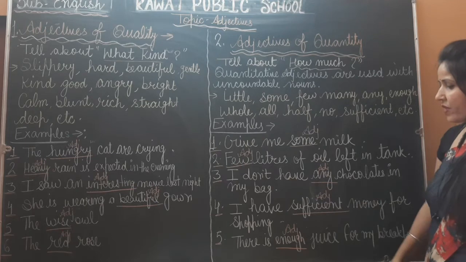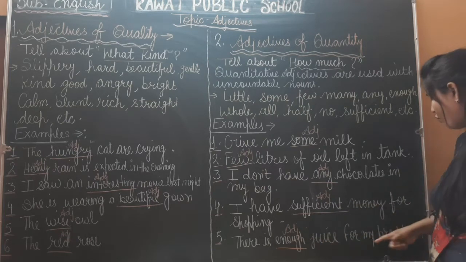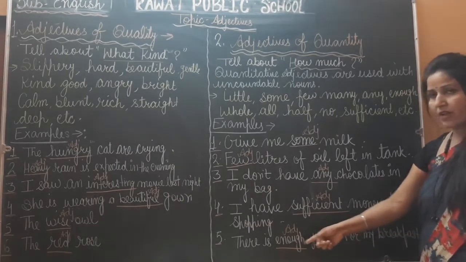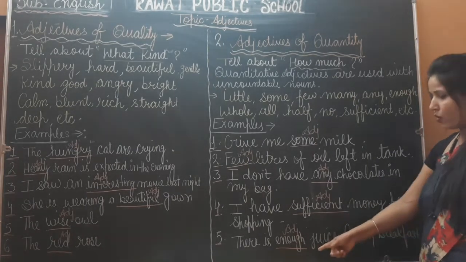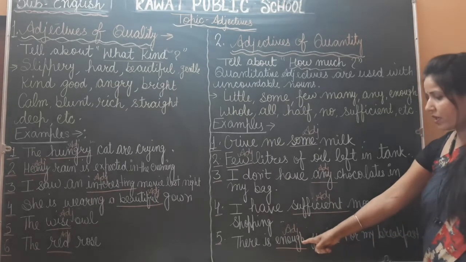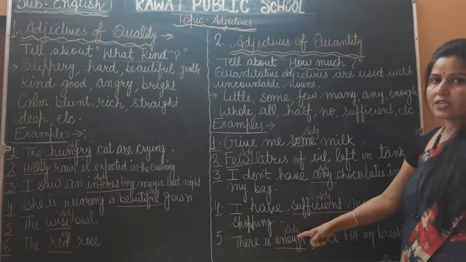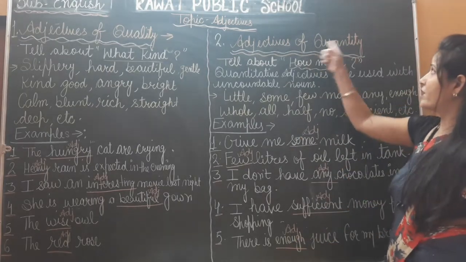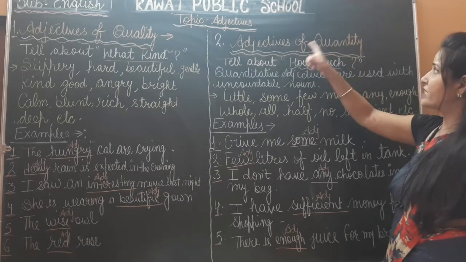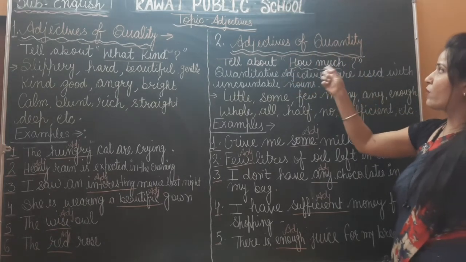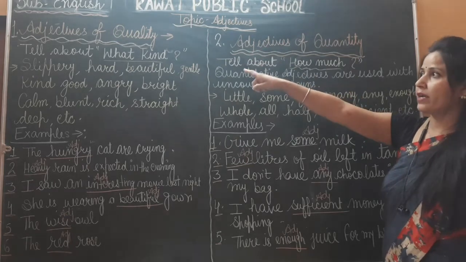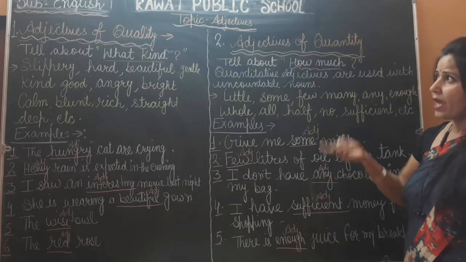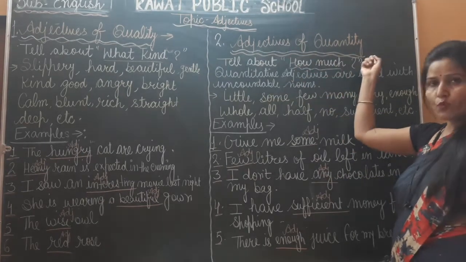And next, fifth sentence is there is enough juice for my breakfast. So in this sentence, what is an adjective? Yes, enough, and juice is a noun. So noun जो है उसको describe कौन कर रहा है? Enough. So adjective of quantity is enough. Okay, so these all are examples of adjective of quantity. It means adjective of quantity tells about how much, and adjective of quality tells about what kind of. Okay, so I hope now you have understood adjective of quality and adjective of quantity.